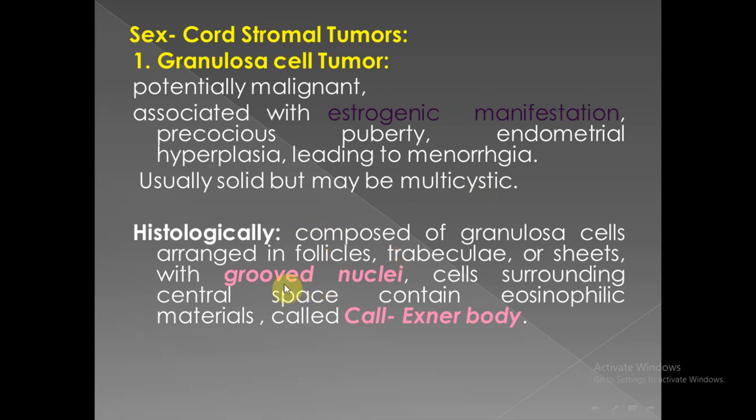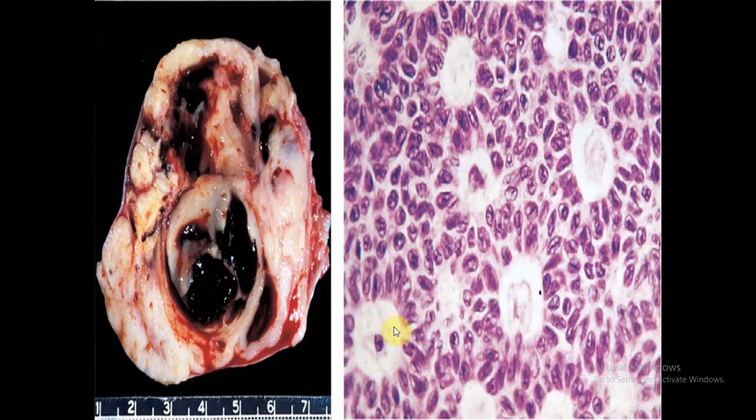Microscopically, the most important feature is the presence of grooved nuclei and Call-Exner bodies. Here we have grossly a granulosa cell tumor, which is partially cystic and contains hemorrhagic areas with dominant solid areas. Microscopically, we can see grooved nuclei and formation of Call-Exner bodies. This arrangement of granulosa cells around a central space is called the Call-Exner body, and here we have typical grooved nuclei characteristic of granulosa cell tumor.